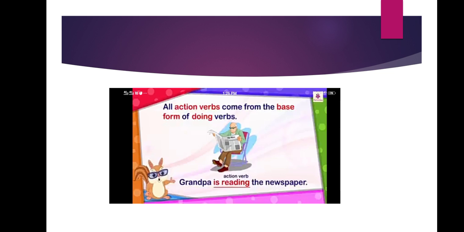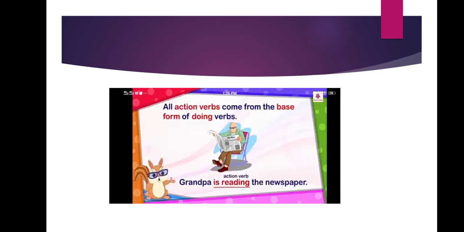newspaper. From morning to evening you observe your mother, what all activities she will be doing. From when she wakes up till she sleeps, she will be busy doing some work or other. Yes or no? Especially in this month, the Shravana month, she will have a lot of work, children.